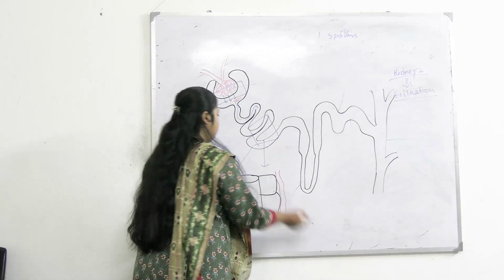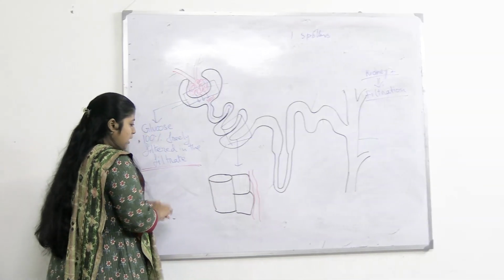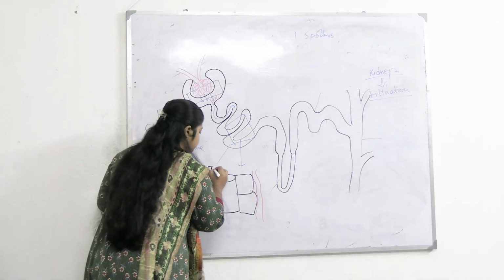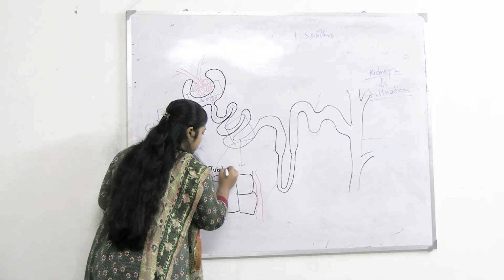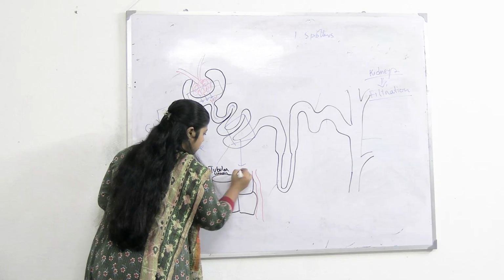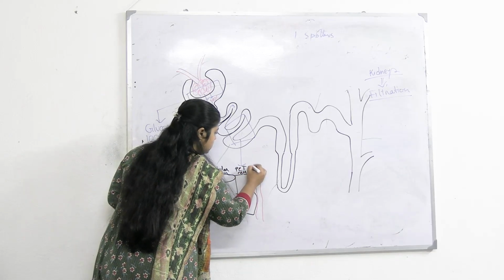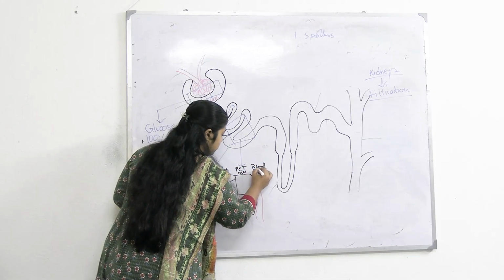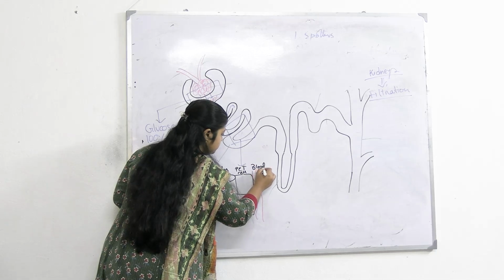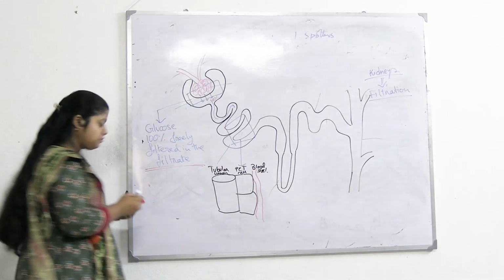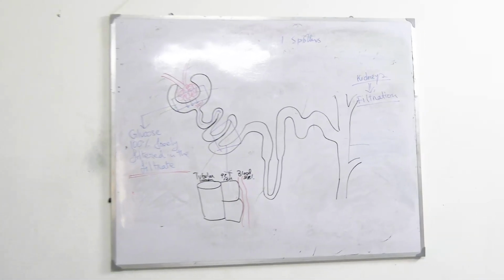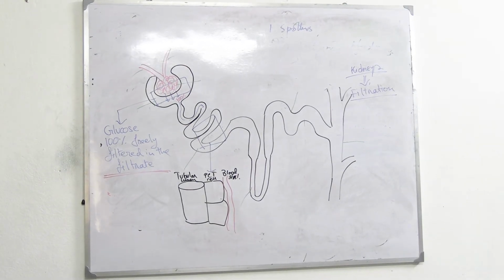So there are blood vessels along with the cells. So this is the tubular lumen. This is the PCT cell. This is the blood vessel.